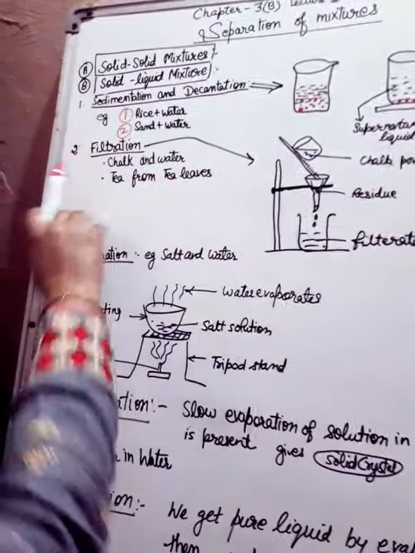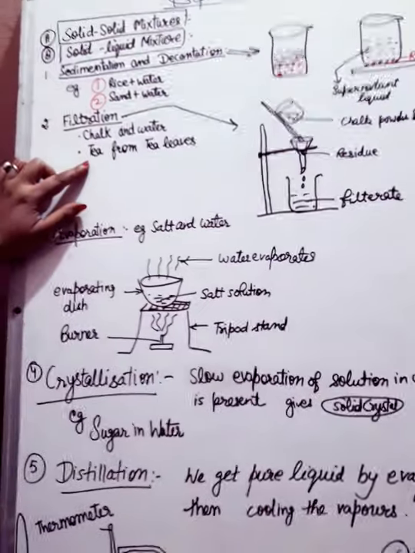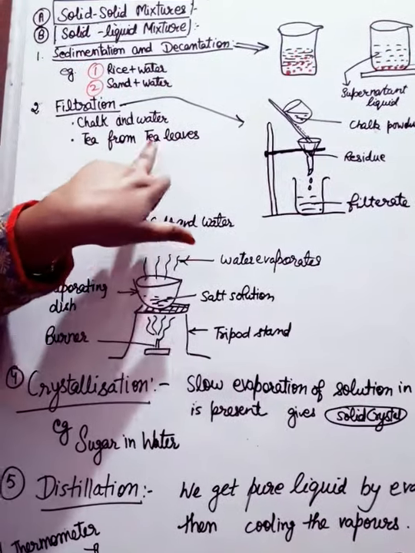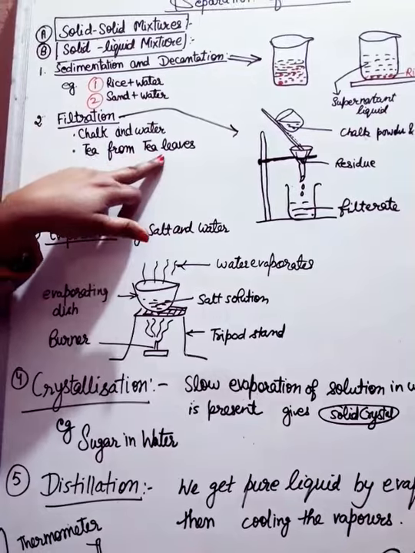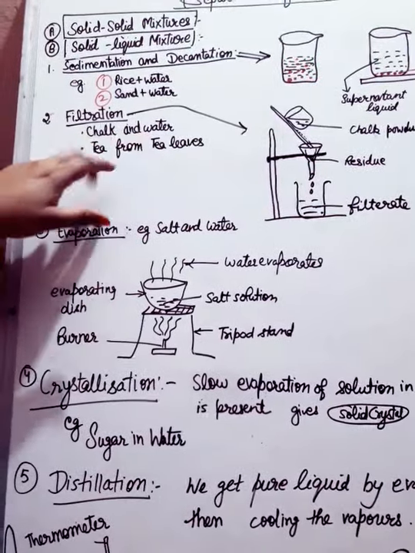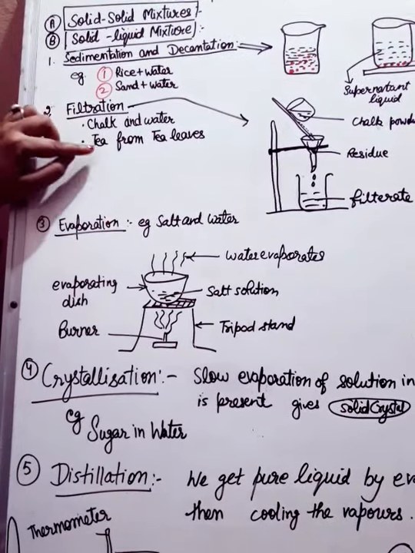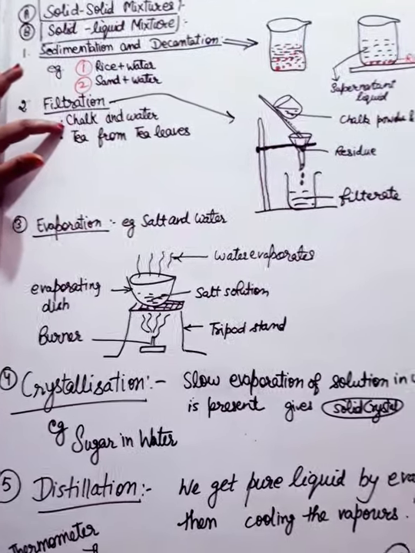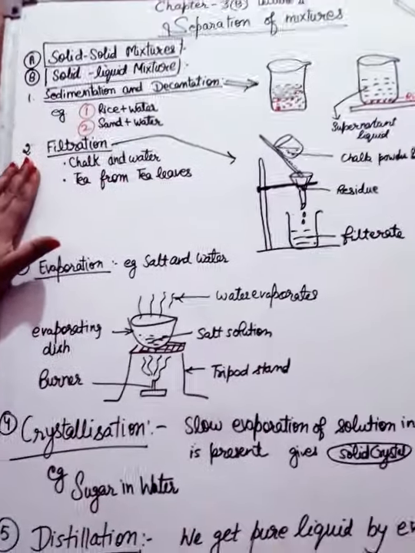The second method is the filtration method. Examples are chalk and water, and tea leaves from tea. Tea leaves are bigger particles, and chalk is not soluble in water and is also heavy, so we can separate this type of mixture by the filtration process.